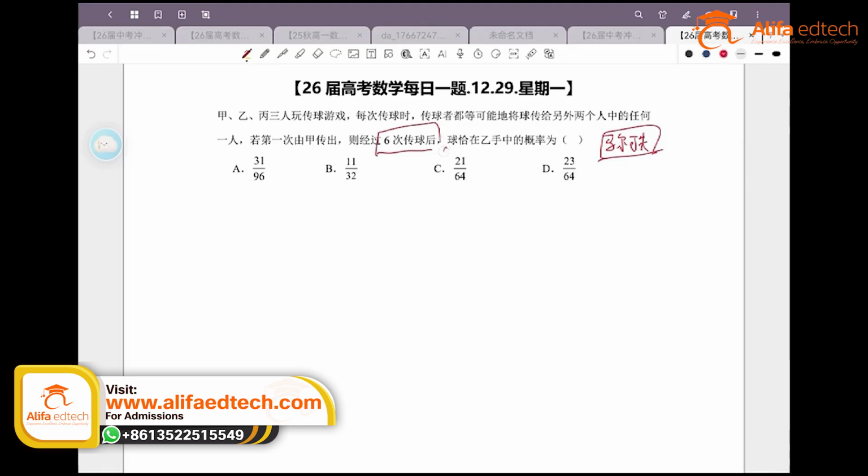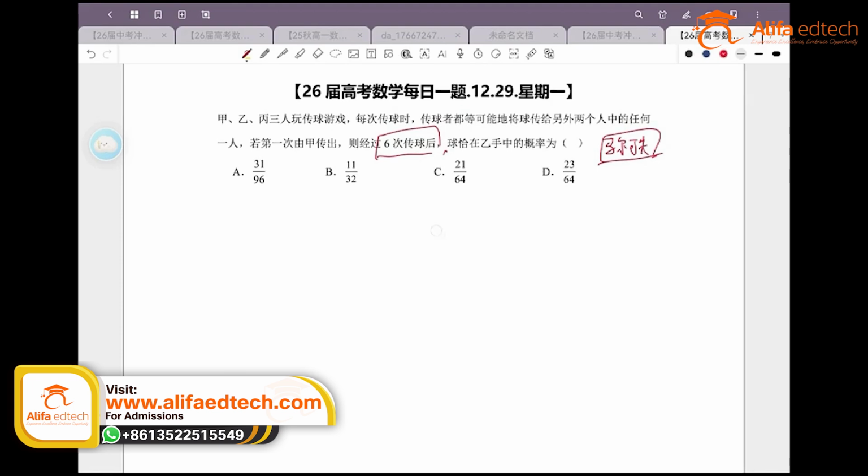And usually, when the ball is in someone's hands, there are a few possibilities. Either it's in player A's hands or player B's or player C's, right? Let's consider this. Following the completion of the nth pass, we consider the specific event in which the ball is in player A's hands, and we shall formally denote this event as A_n.